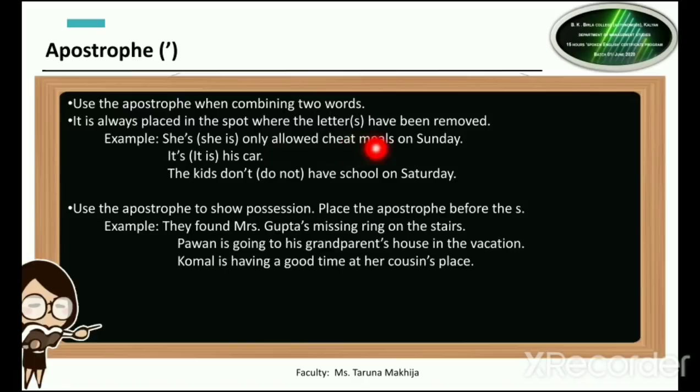Example, she's. Now if you read this whole sentence, she is only allowed cheat meals on Sunday. Now in this she's, this means she is, but we have removed the letter I. So instead of that letter I, we have given the apostrophe. It's his car. So this it's stands for it is. Here also, if we have removed the letter I, we have given apostrophe in its place.